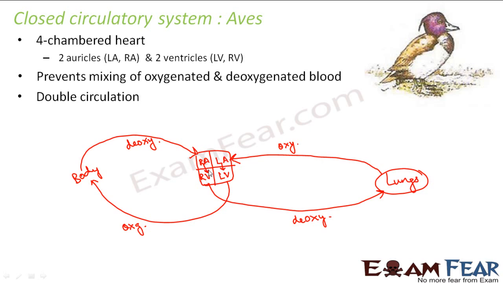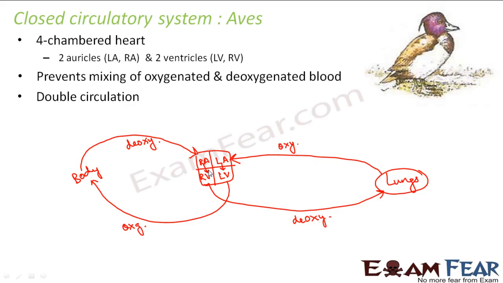Similarly, right ventricle deals with only deoxygenated blood and left ventricle deals only with oxygenated blood. So there is no way that oxygenated and deoxygenated blood can get mixed up together. So that is one advantage of having 4 chambers in the heart.